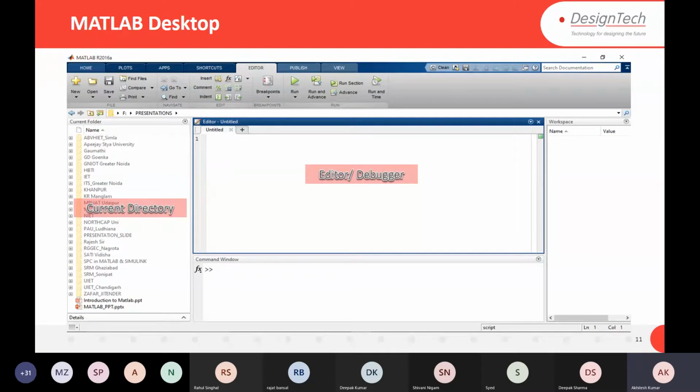We have a live script also. You can write your code in a live script as well. This is the command window. If you want to execute any variable or function, or display any numeric data, you can just type in the command window and it will be executed. This is the workspace browser. Any variable you define will by default be saved in the workspace.